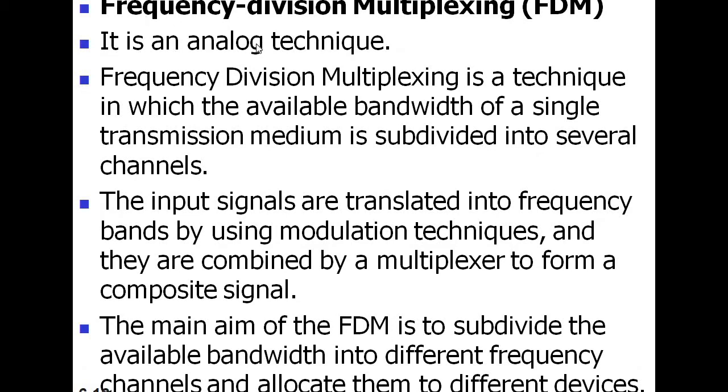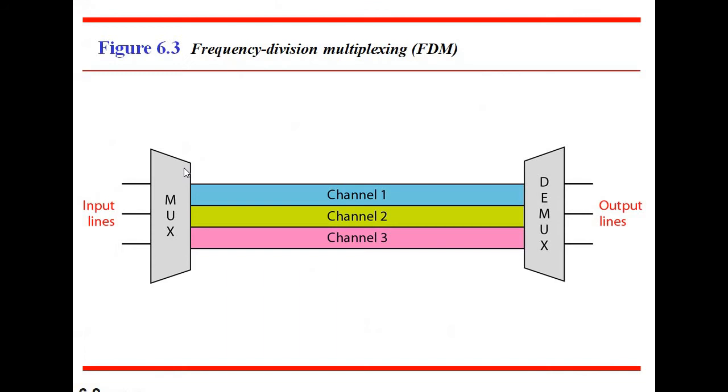So first, it is an analog technique. Next, it is a technique in which the available bandwidth of a single transmission medium is subdivided into several channels, as shown in the figure.